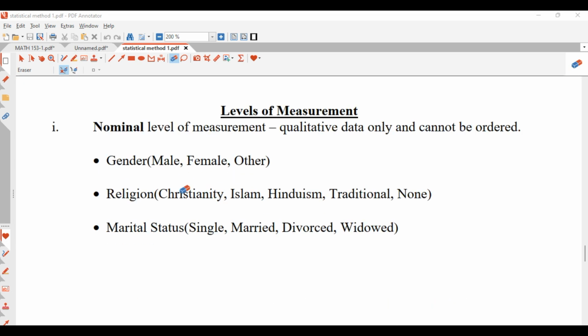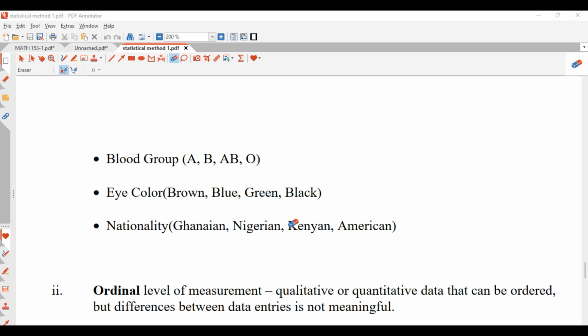And we have marital status. Marital status is not arranged in order: single, married, divorced, and widowed. Then we have blood group: A, B, AB, and O. We have eye color: brown, blue, green, and black. These are not in an ordered form. And nationality: Ghanaian, Nigerian, Kenyan, and American. These are the nationalities and many more, and they are not in an orderly manner.